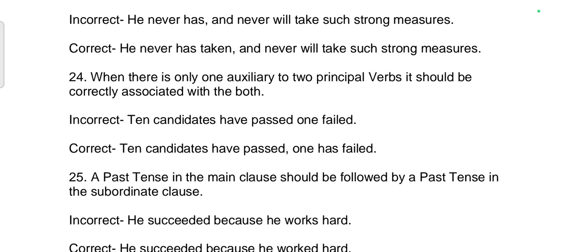24th rule. When there is only one auxiliary to two principal verbs, it should be correctly associated with both. Incorrect sentence: 10 candidates have passed, one failed. Correct sentence: 10 candidates have passed, one has failed.